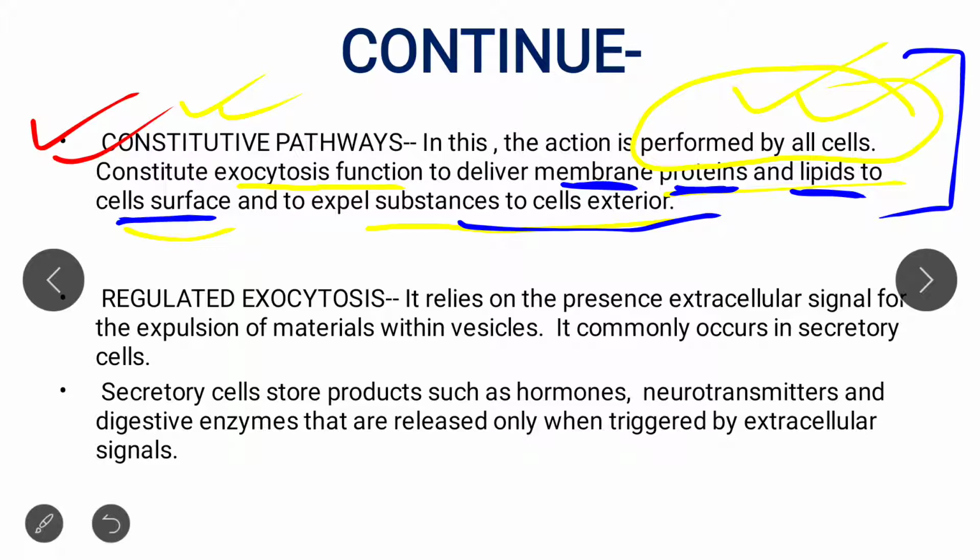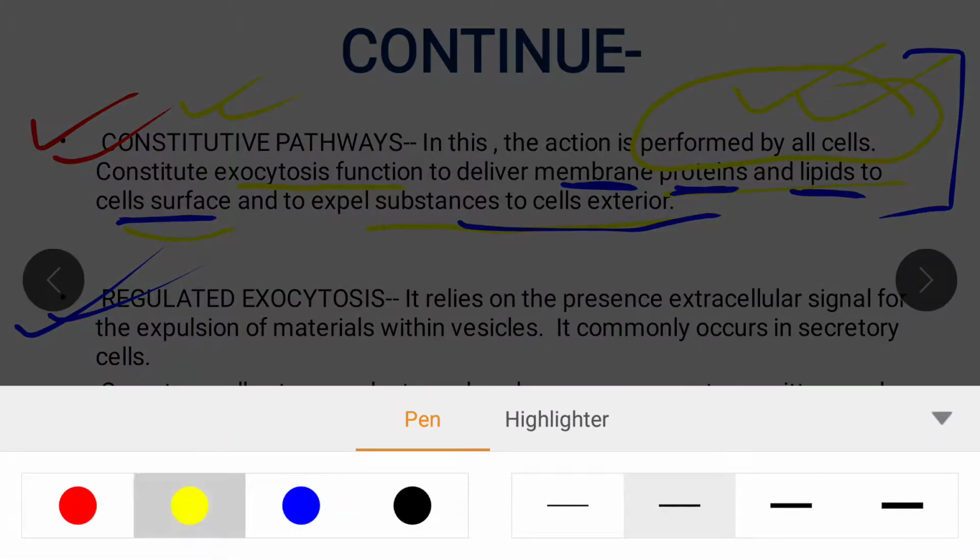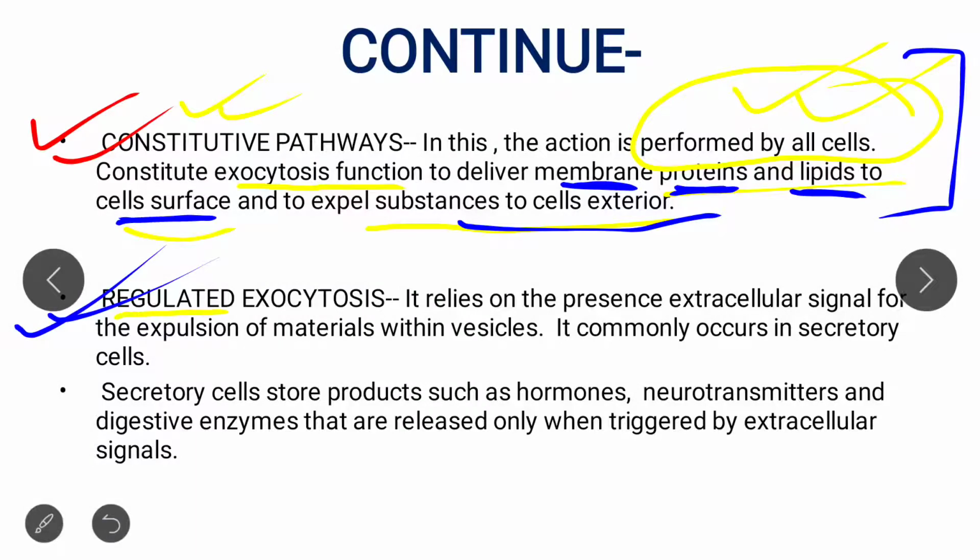Now the second pathway, that is the regulated exocytosis pathway, and believe me, this pathway is very important. Regulated exocytosis. So from the word regulated, you will get an idea that this pathway is basically regulated. Regulated means either through some signal or through some hormone. Clear? And a second important thing is that this pathway is not performed by all cells.